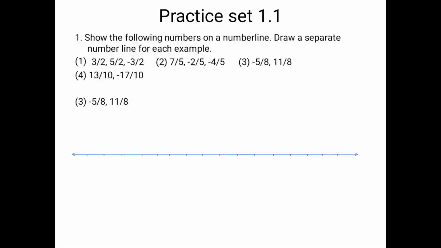Okay, next, we are not going to write 0 at the center. What we are going to do is, we'll see to it that we have more points on the right hand side compared to the left hand side. So I labeled it 1 upon 8, 2 upon 8, 3 upon 8, and so on up to 11 upon 8. And on the left hand side, minus 1 upon 8, minus 2 upon 8, minus 3 upon 8, and so on up to minus 5 by 8.